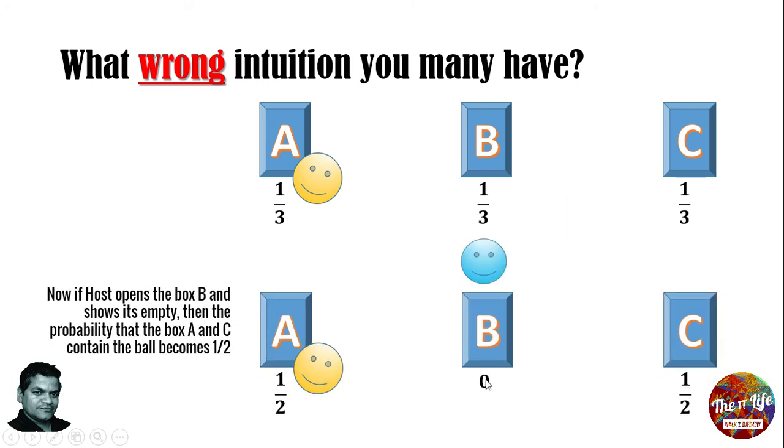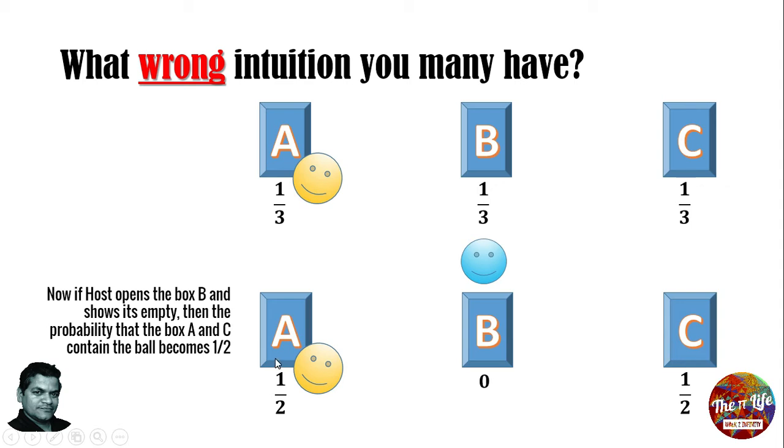Then the host comes and he chooses the box B. So now its probability is 0. Here comes the crucial part. You may think in this way that, okay, the box B does not have it. The box B is empty, but still it's not clear whether box A has the ball or C has the ball. So that means the ball is certainly with either A or C, so box A would have a probability half and C would have a probability half.